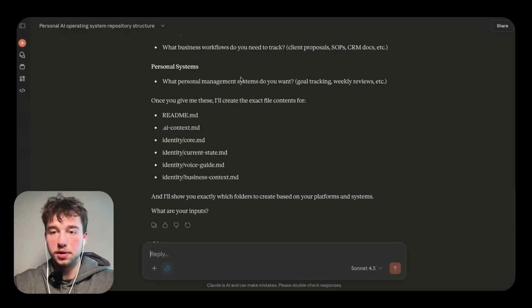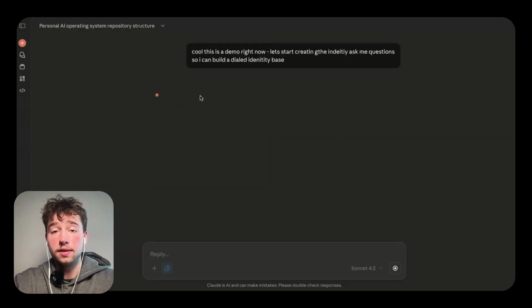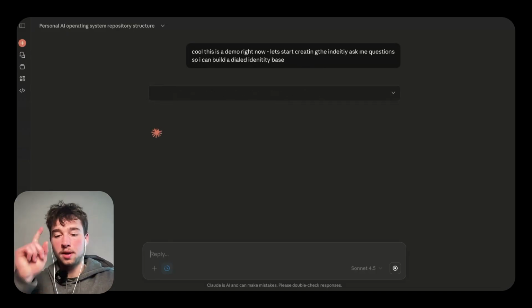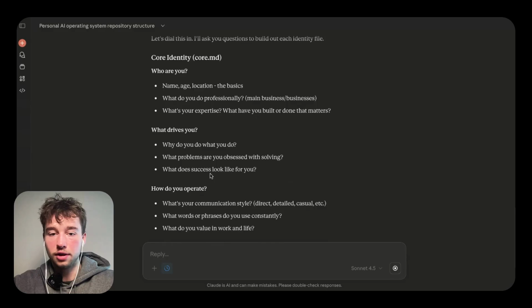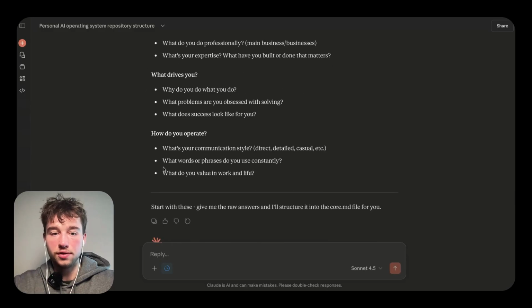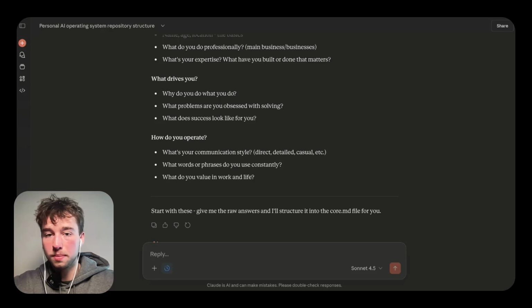Then I'm going to go in, tell it the platforms, and then it's going to help me create the exact file. I did it where I just had it ask me questions, and then I would literally just do voice notes, paste them in, and then it would essentially give me everything, right? What do you do professionally? What's your expertise? What drives you? How do you operate? So this is kind of just allowing it to structure the core MD file,